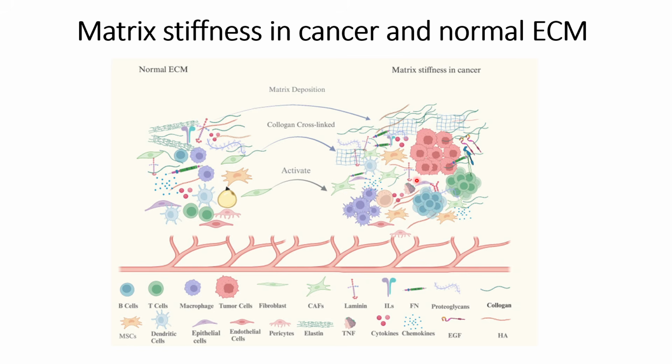And along with that, this is about the macrophages. When macrophages go into this tumor microenvironment or into the stiff matrices, they will differentiate towards M2 type macrophages, which are tumor promoting in nature. So basically it will use the immune system of the host for its tumor growth and survival.